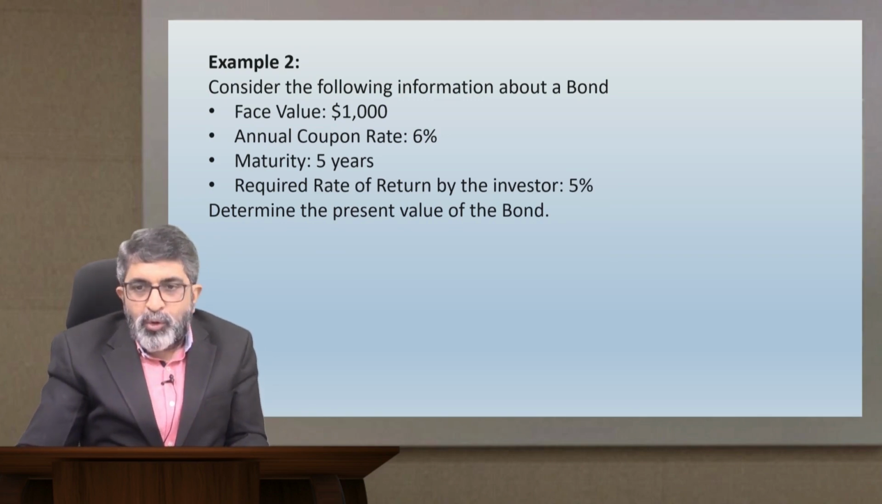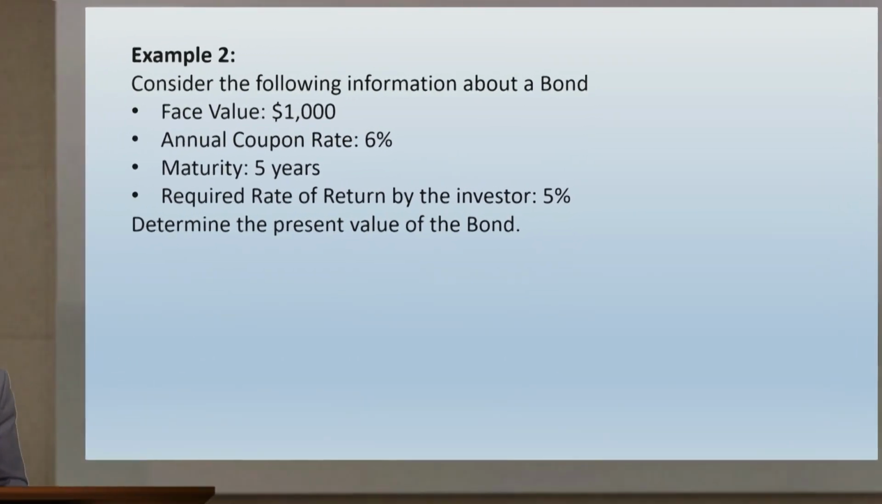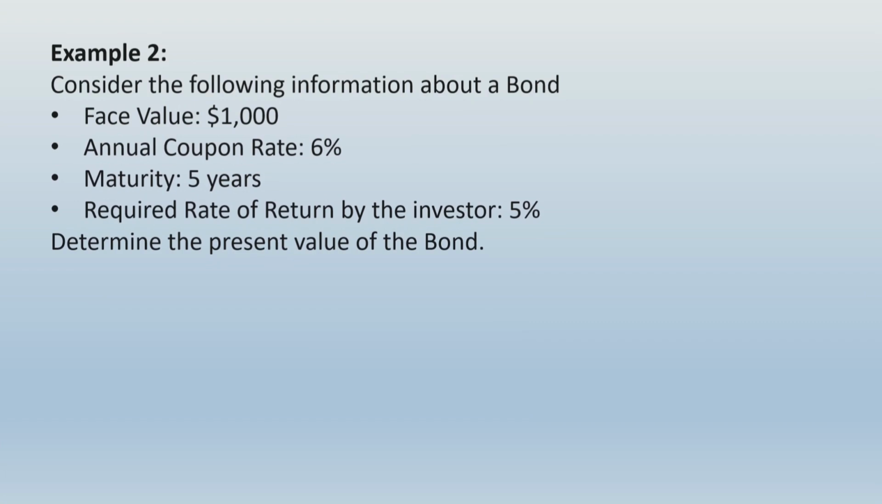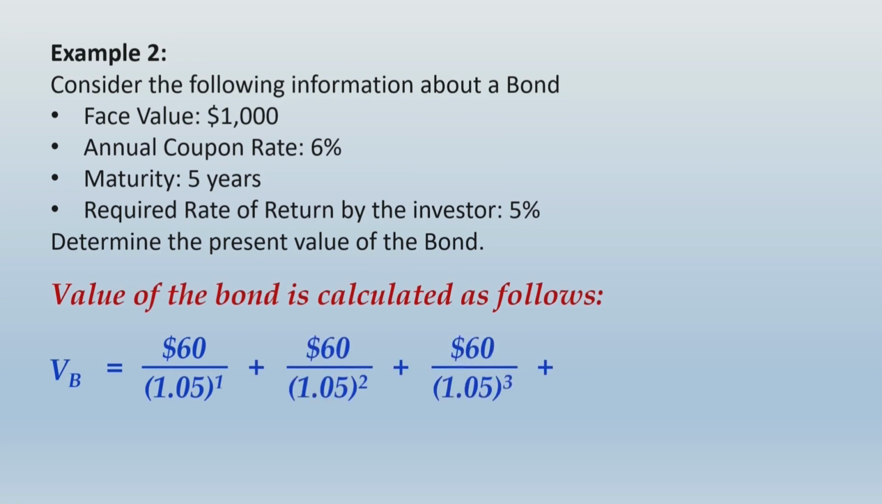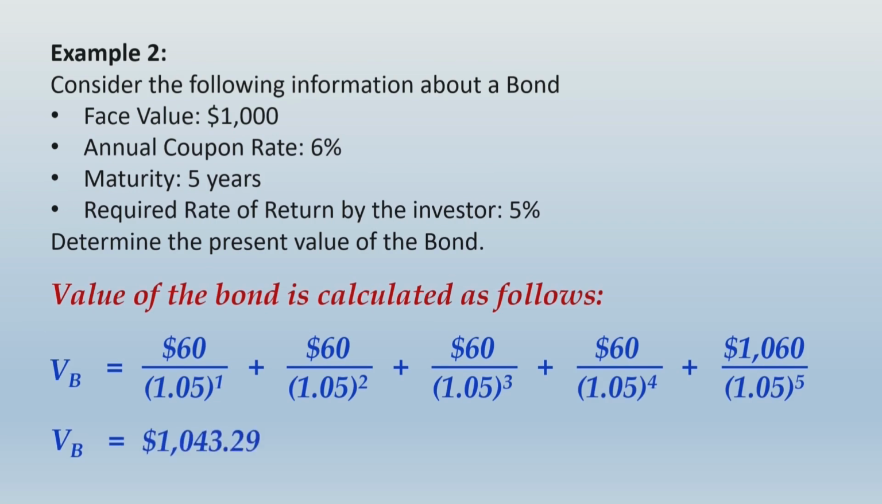So let us look into what will be the calculations over here. The bond's cash flow pattern will be same as we have seen in the earlier example, but this time the discounting rate is going to be 5%, and we know fundamentally the value of the bond will be greater than $1000. So when you make the calculation, it is coming to $1043.29. So $1043.29 is the final answer. That is the value of the bond at present.